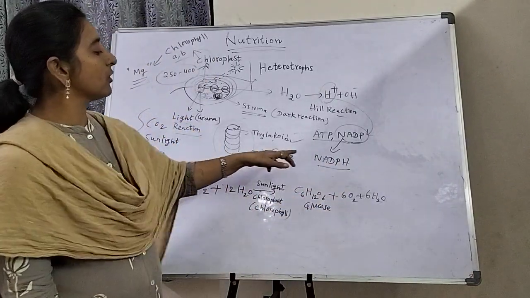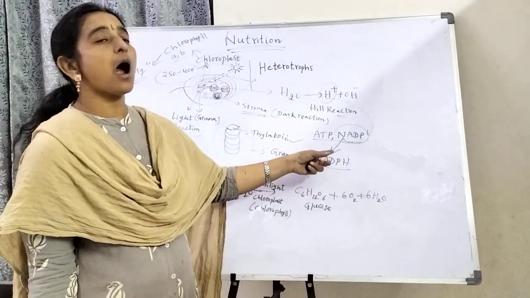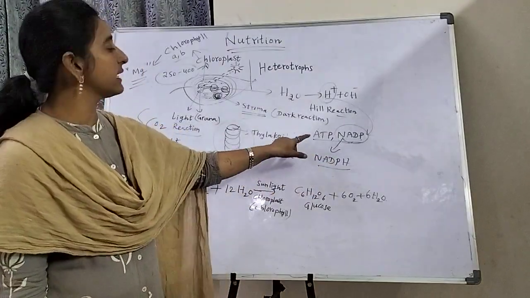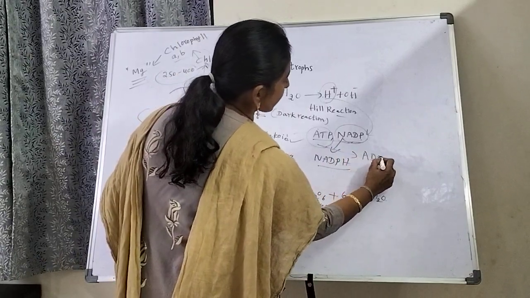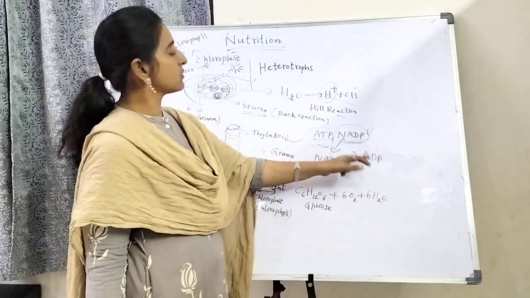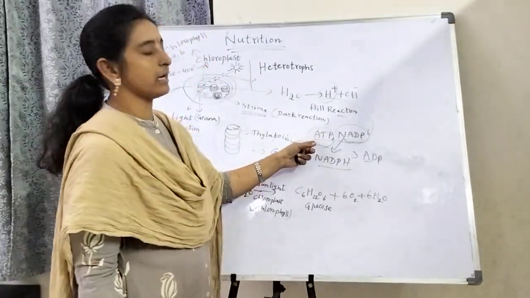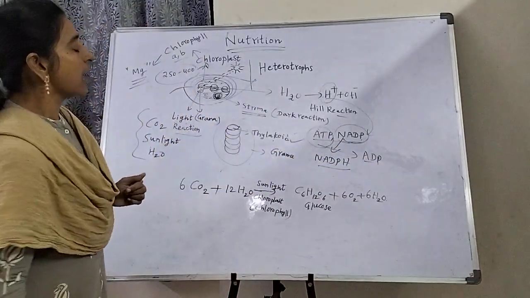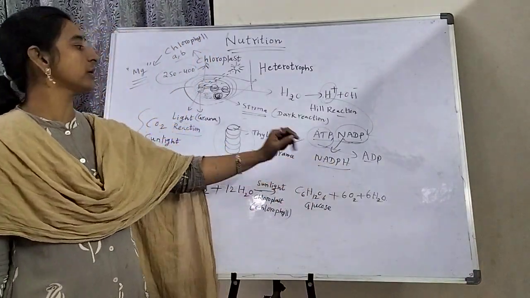NADPH means nicotinamide adenine dinucleotide phosphate with a hydrogen molecule added. Next, sometimes ADP is also formed, that means adenosine diphosphate. One molecule is reduced from this component, so that's why it forms ADP also.